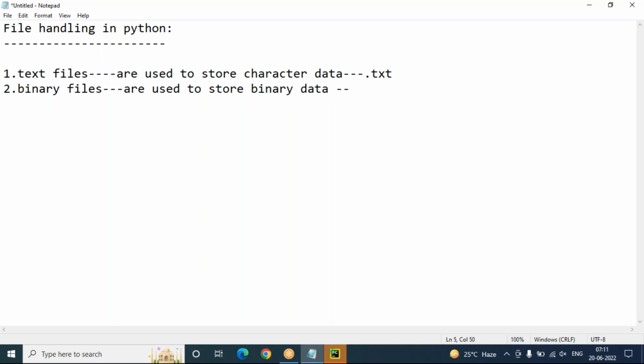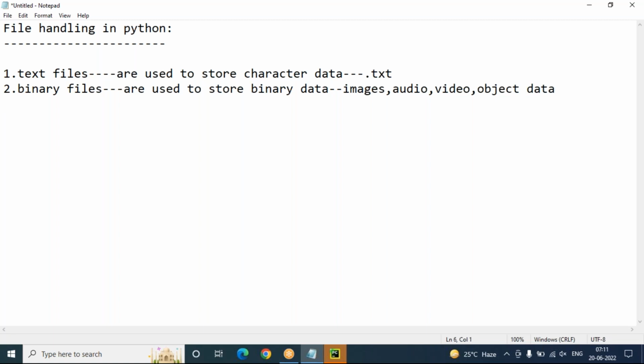These binary files are stored with a different extension. Why? Because binary data means not only a particular file, but things like images, audio, video, and object data.